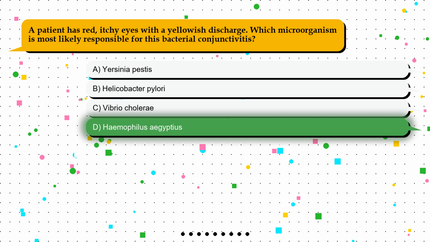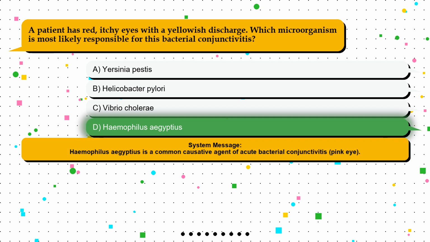The correct answer is option D. Haemophilus aegyptius. Haemophilus aegyptius is a common causative agent of acute bacterial conjunctivitis, pink eye.